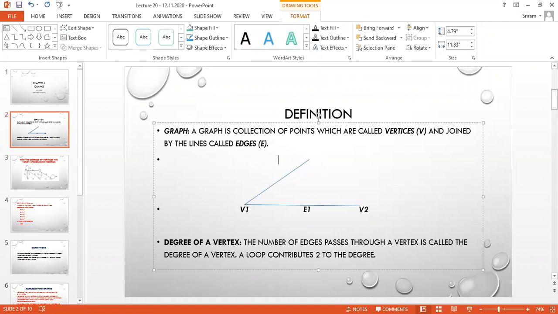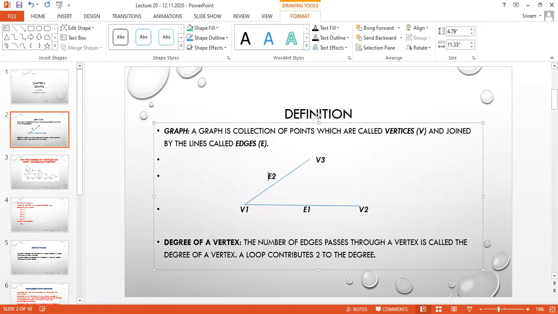So each point is called a vertex. Each line is called an edge. I am going to take this as E2, edge 2.